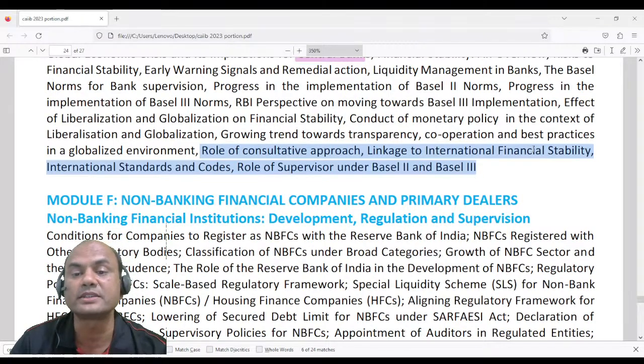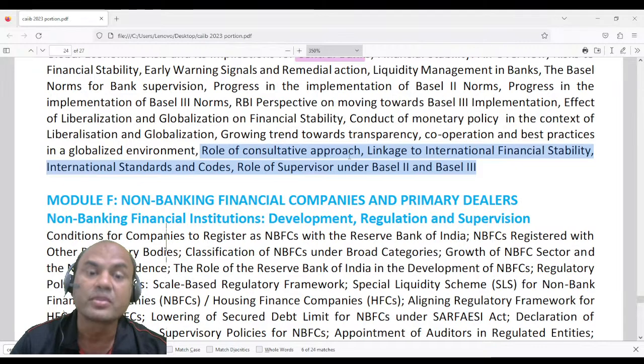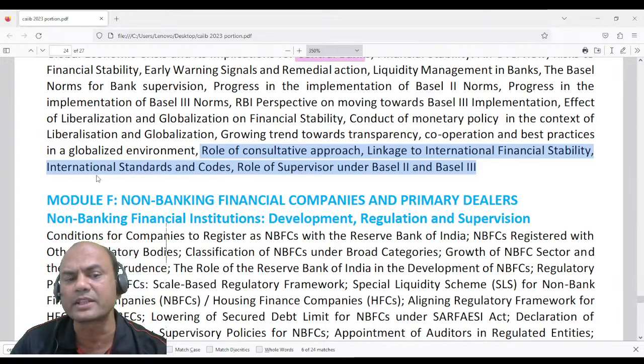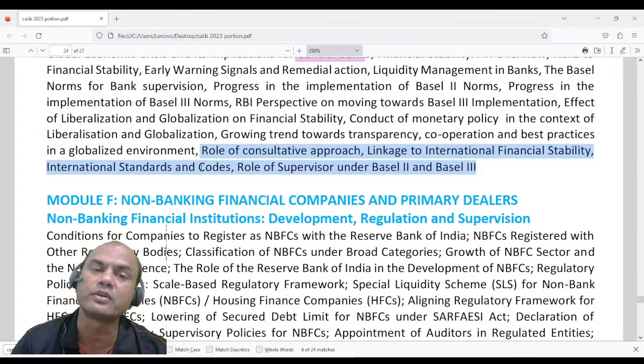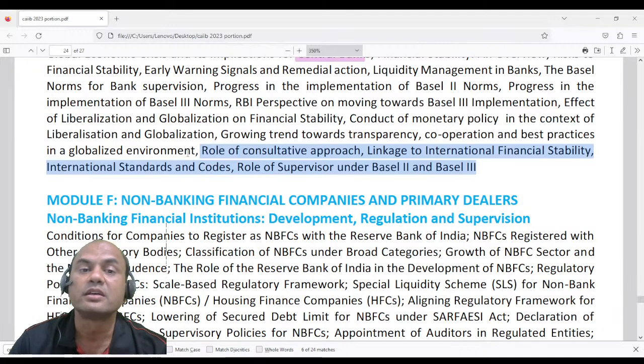Linkage to international financial stability means how stable is the financial system of India vis-a-vis the world's problems? What are the international standards and codes? It again comes to the best practices part. It means what are the internationally followed codes which prevent the banks from going down.